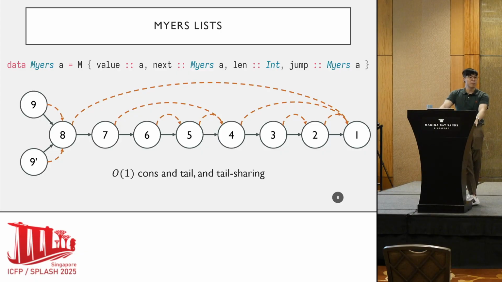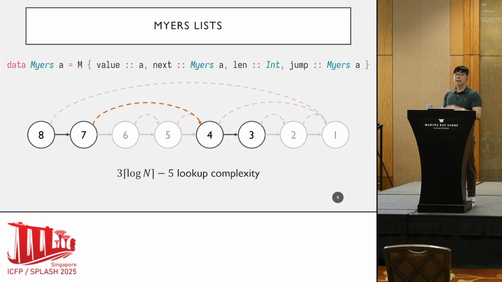So Myers lists share most of the same properties as singly linked lists. For example, an O of 1 cons, tail, and it also supports tail sharing. But what's nice about the jump pointers is that it allows us to perform lookups in 3 log n minus 5 pointer traversals. Okay, and that's much better.